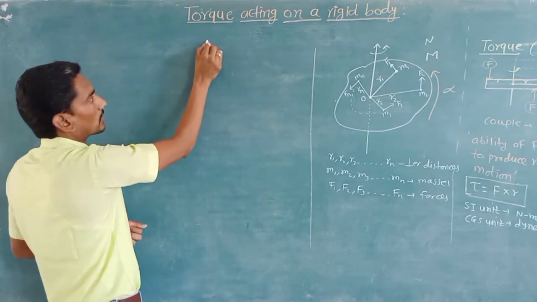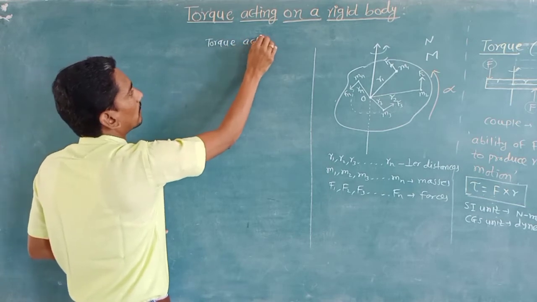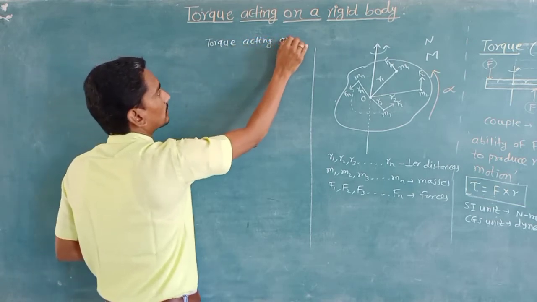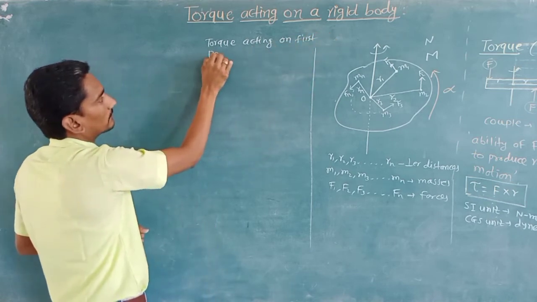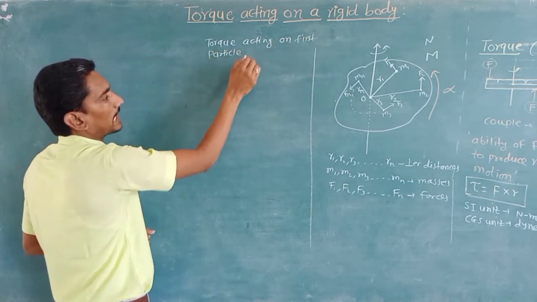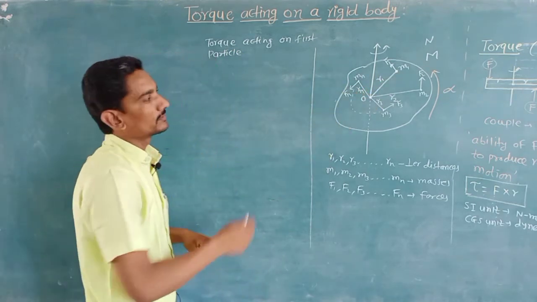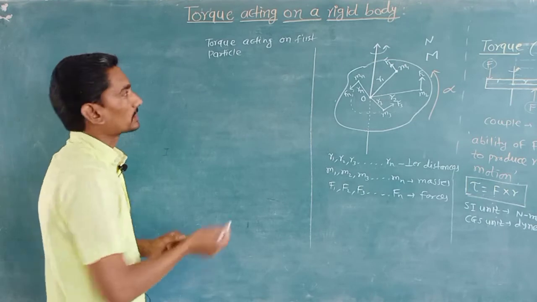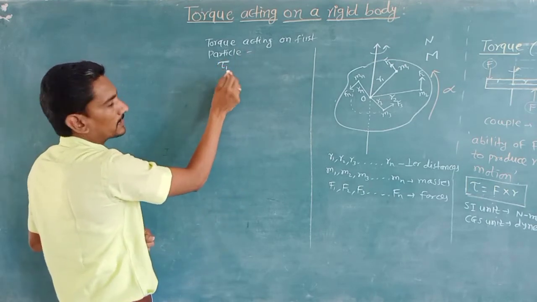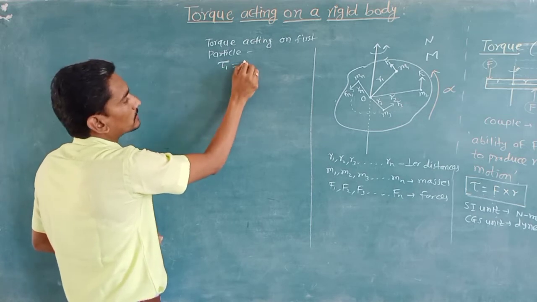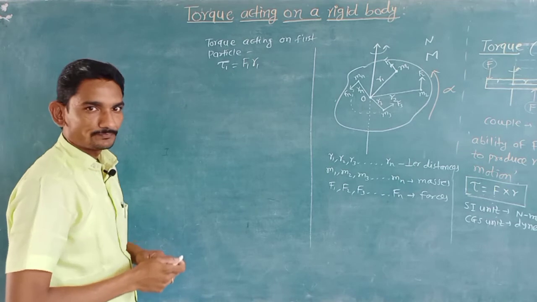So the torque acting on the first particle, having mass m1 and perpendicular distance r1 from the axis of rotation, is given by τ1 equals F1 into r1.